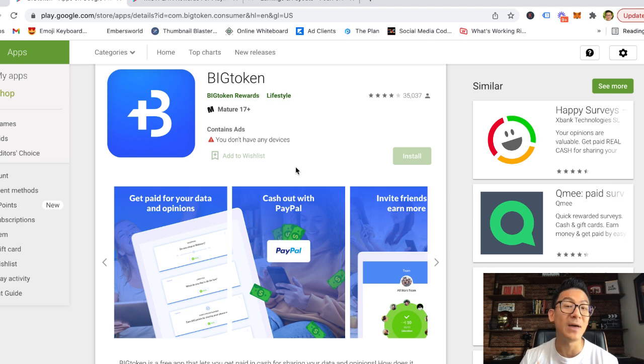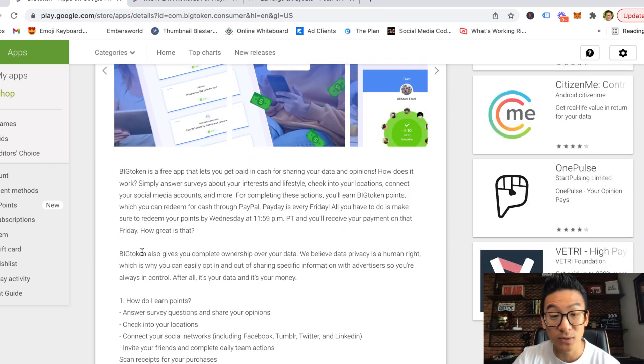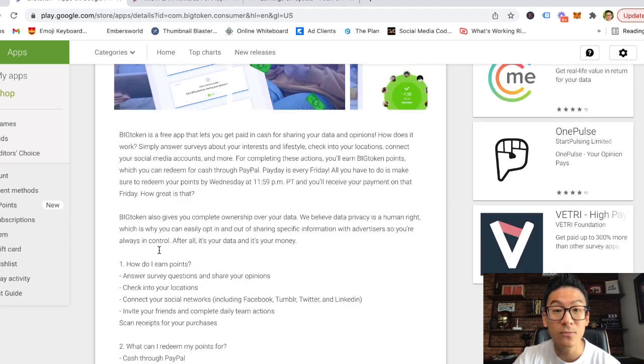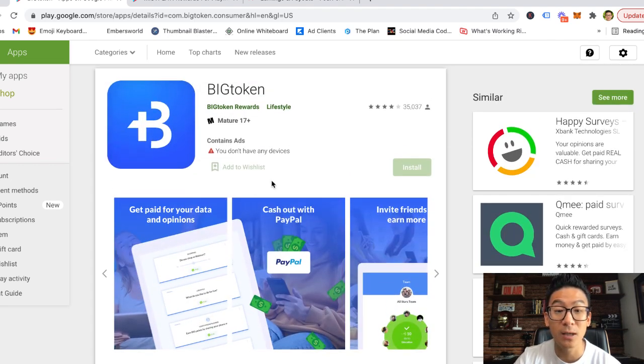So for the amount of time that you're spending on the app, you're not really making that much money. You're making really pennies on the dollar. And are you really going to get rich with this app? No, not at all. But can you make a little bit of money if you're just kind of walking around, going into different retail outlets, doing a bit of shopping, answering some surveys on the app? Sure, you can make a little bit of extra money.